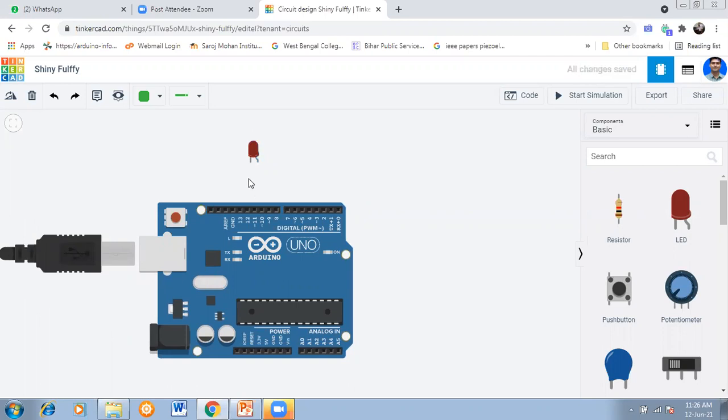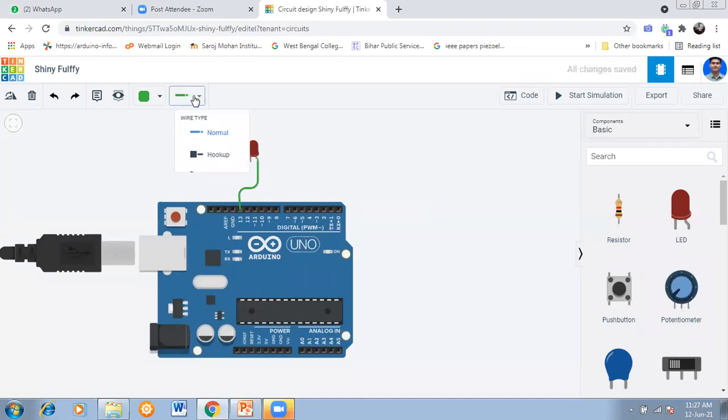Now we connect. So see, this is your anode, this is your cathode. The leg on the right side, that is your anode, so that is your positive. Okay, P type, positive, and this is your N type. This positive pin should be connected with pin number 13. So I have connected pin 13. So see how to connect.